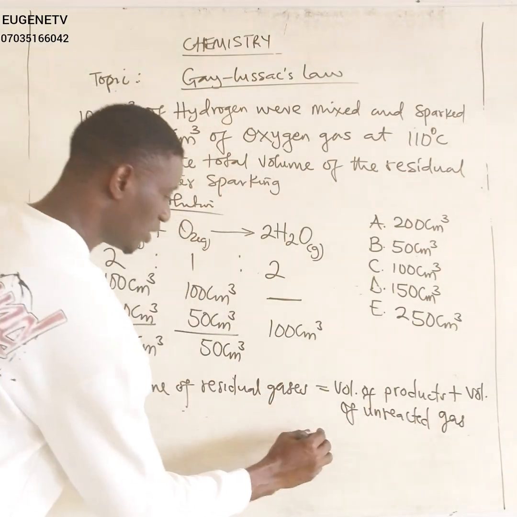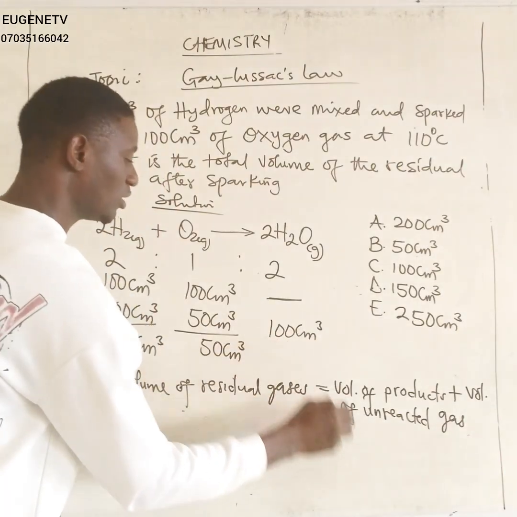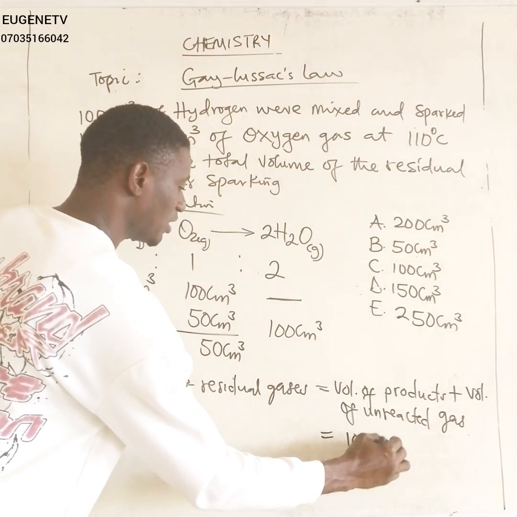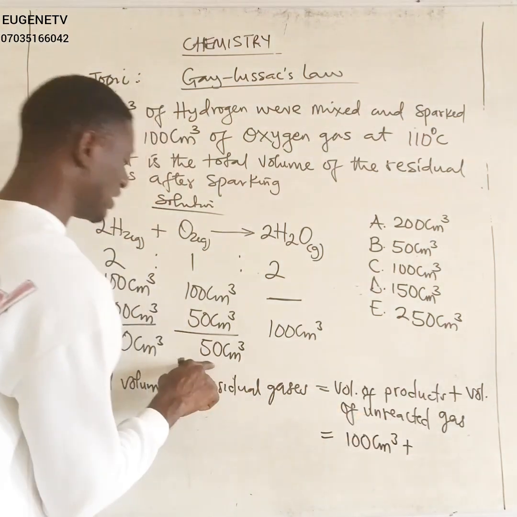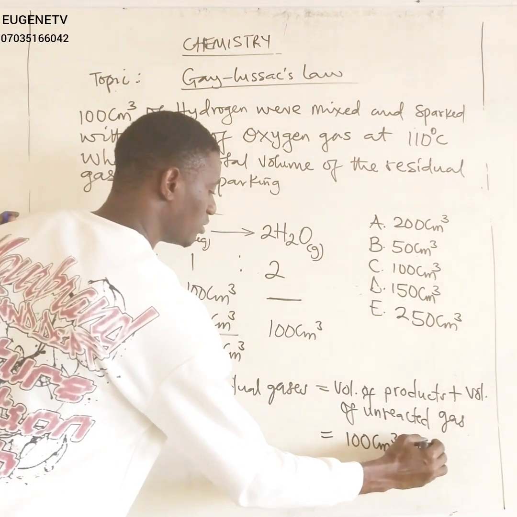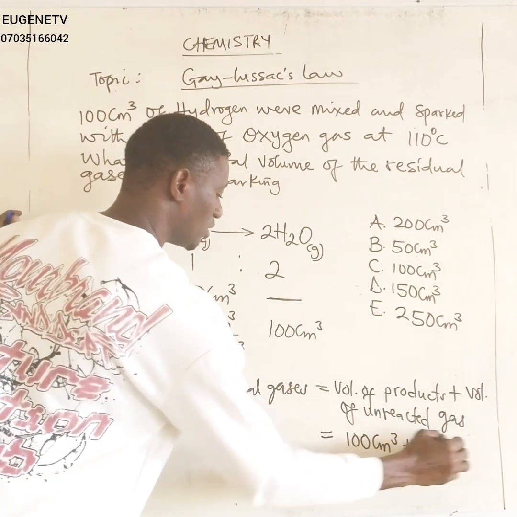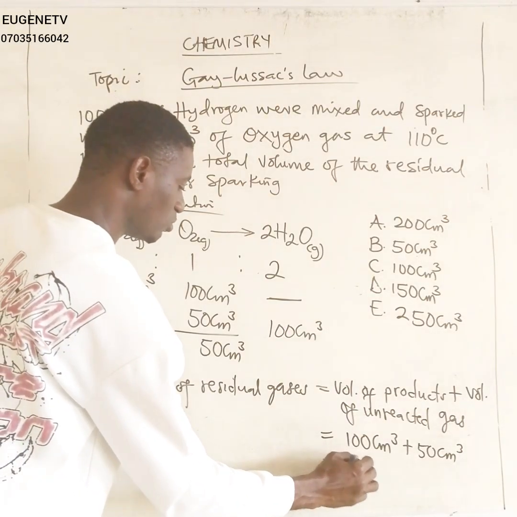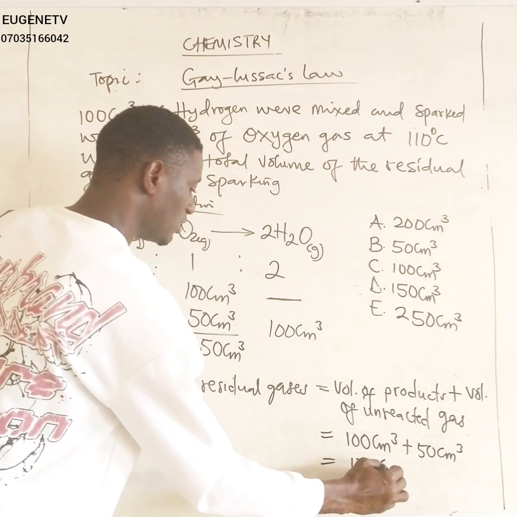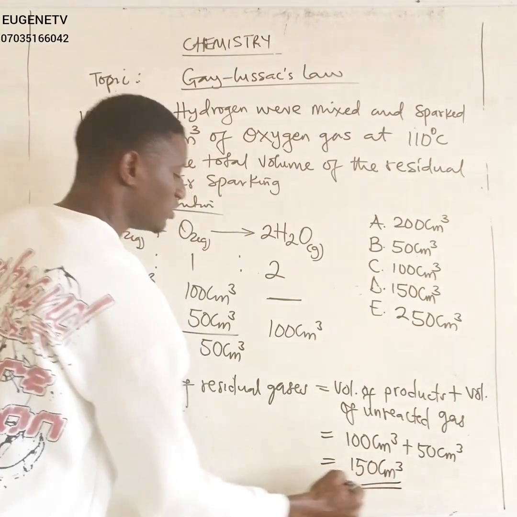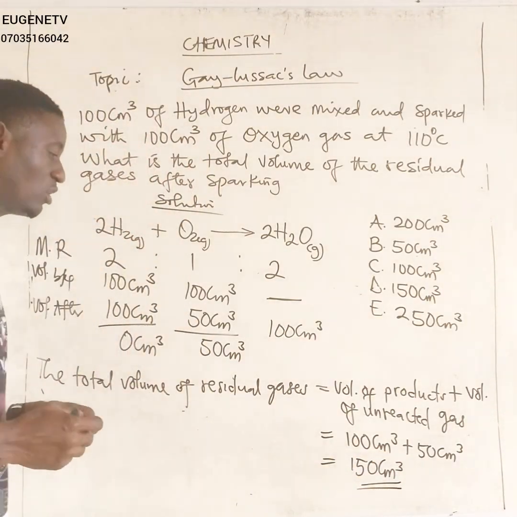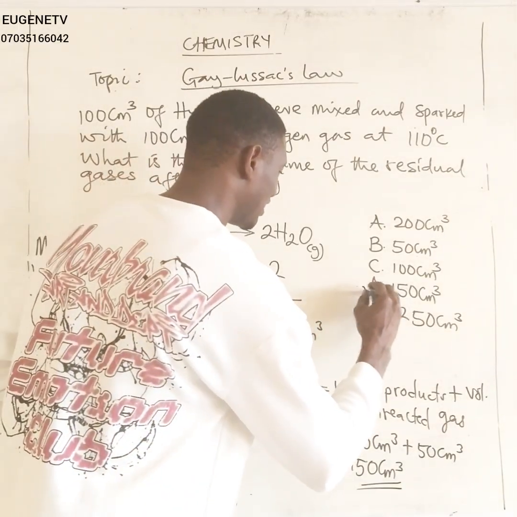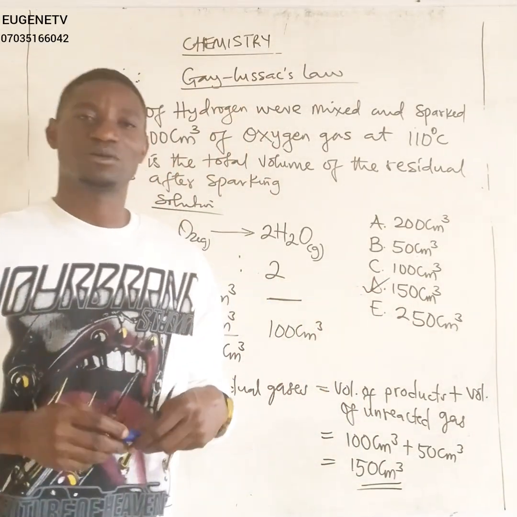So the volume of the product we calculated to be 100 cm cube, and then the volume of the excess gas is calculated to be 50 cm cube. So at the end, our total volume of residual gas is going to be 150 cm cube. So from our explanation and calculation, our correct option is option letter D.